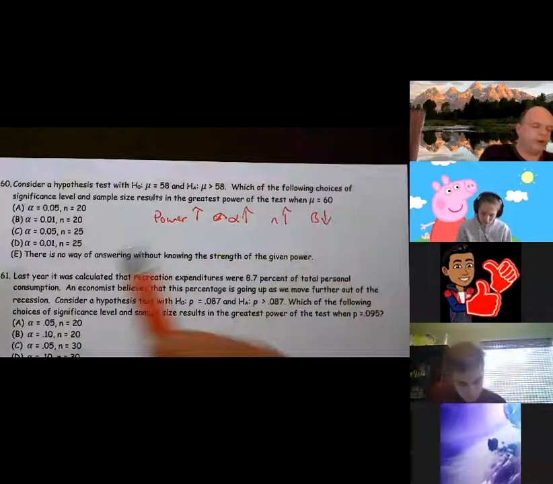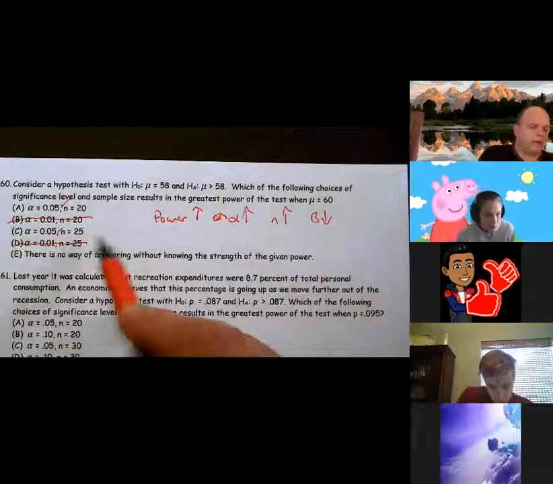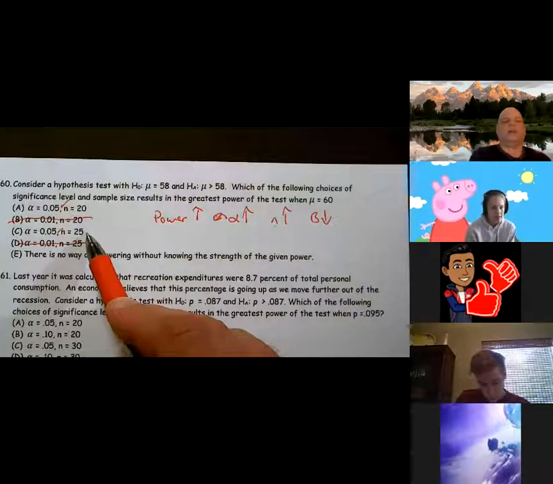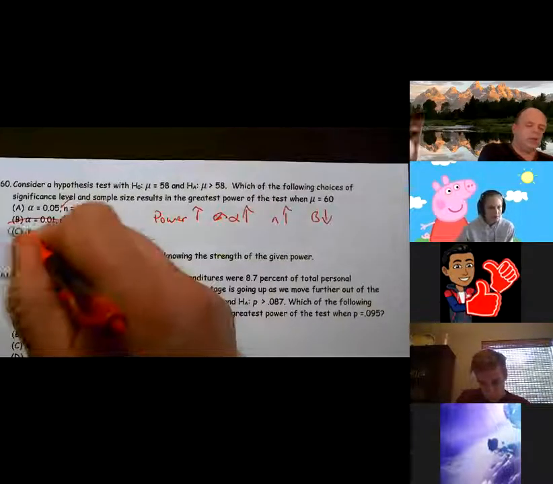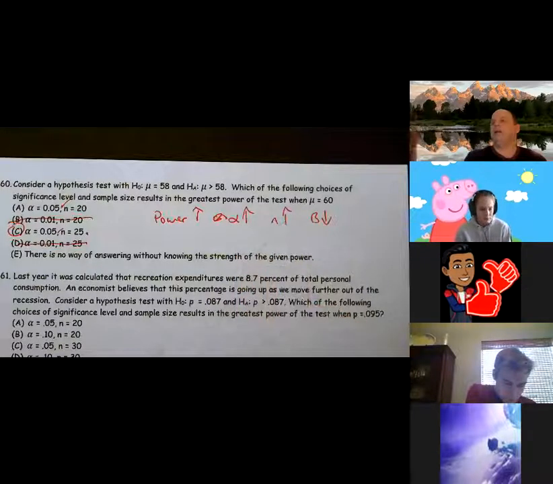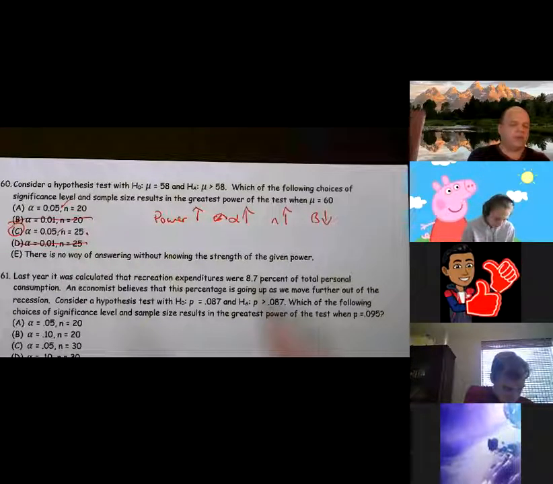Well, my largest alpha is 0.05. So that gets rid of this one and this one. And then my largest sample size is 25. So in this case, I'm going to want answer C, because power goes up as alpha goes up and n goes up. They didn't give us any information on beta, so we didn't have to worry about it. The power goes up as alpha goes up and the sample size goes up.